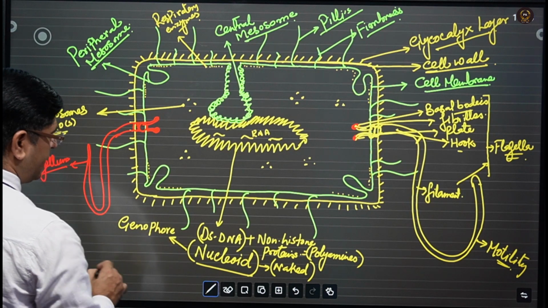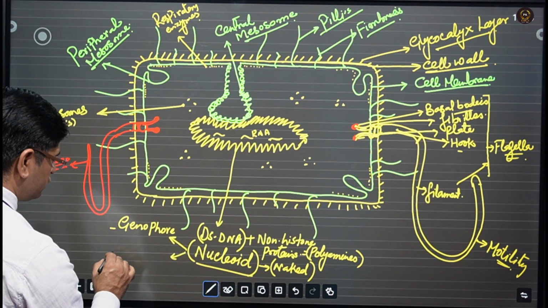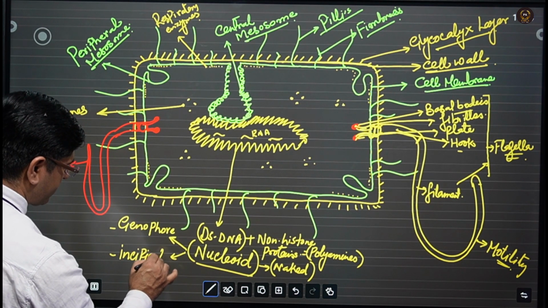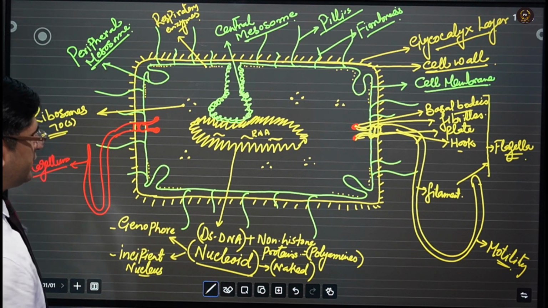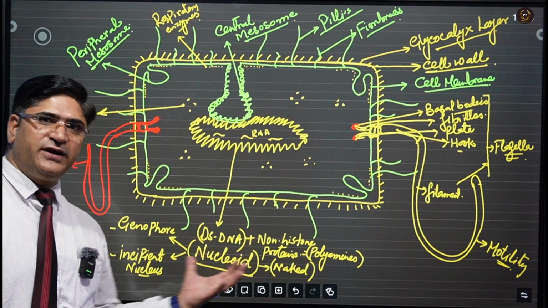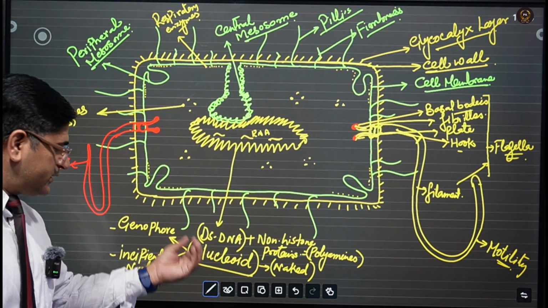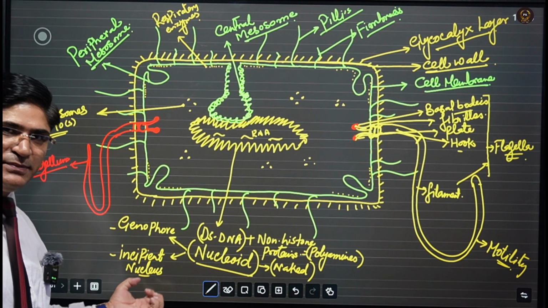And this nucleoid is also known as incipient nucleus. So they have different names for the same structure. Either you call it nucleoid, genophore, or incipient nucleus.